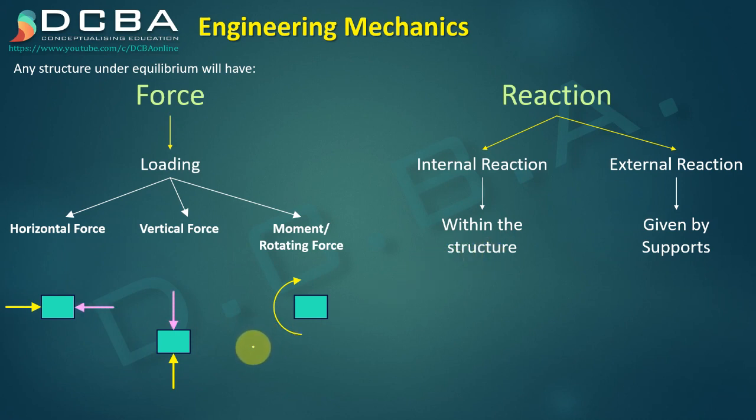The thing that we have to consider here is reaction is always going to be opposite to the direction of the force applied. So here when we see the horizontal force, we see that the direction of the reaction is opposite to the applied force. Same way the vertical reaction would be opposite to the direction of the vertical force, as well as the moment reaction that we are getting here, that is opposite to the applied moment. So if the applied moment is in the clockwise direction, the reaction would form as anti-clockwise.